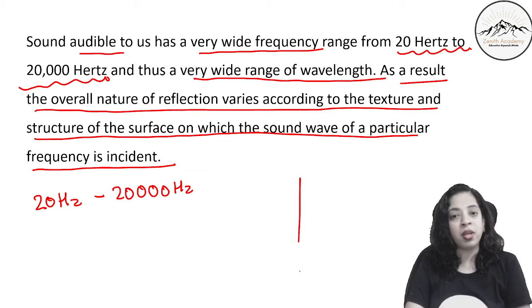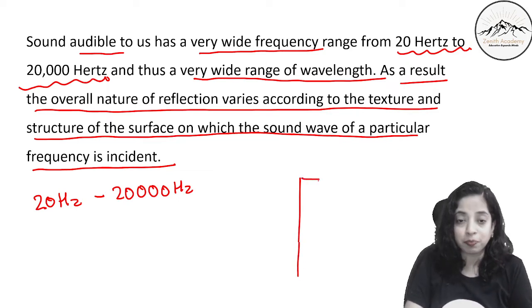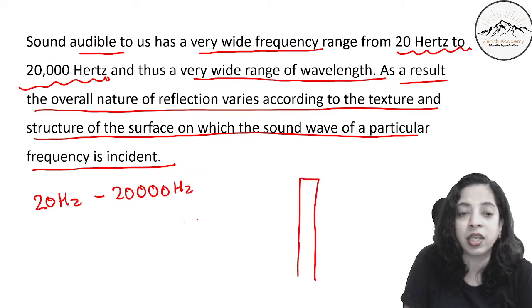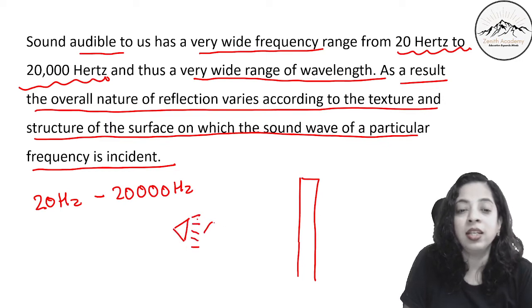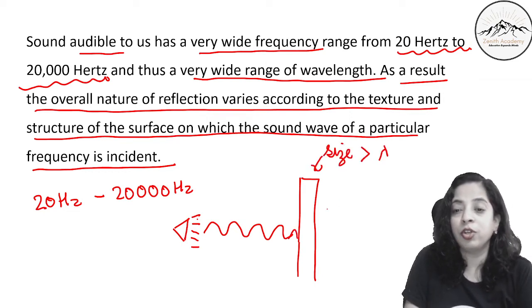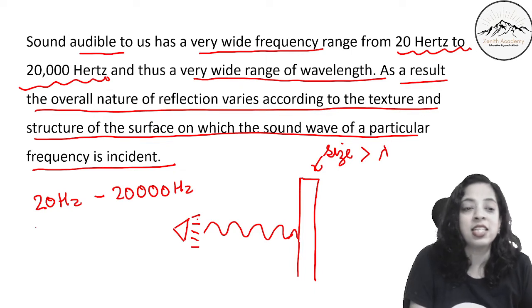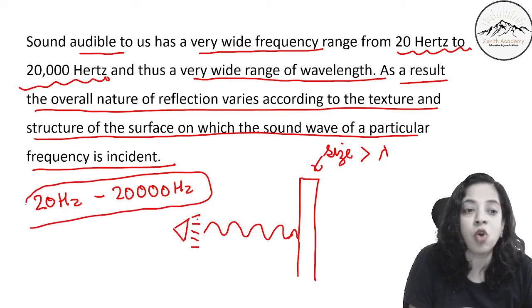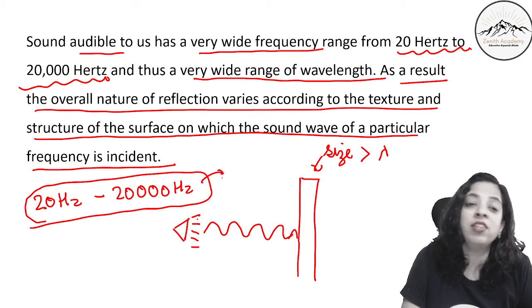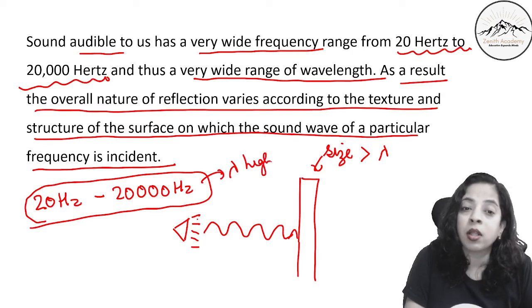So you have to remember, if I am talking about this wall, and there is a speaker here, then this size should be more than the wavelength. I told you this. Since the audible frequency range is so high, the wavelength range will also be high.